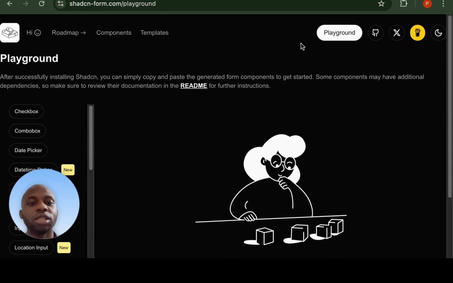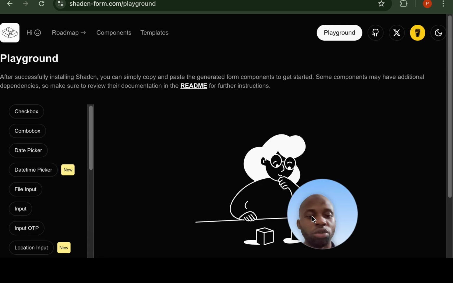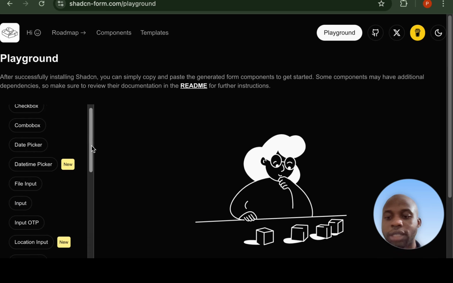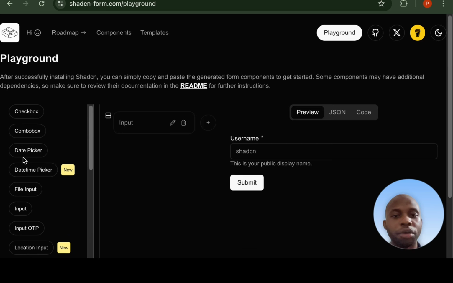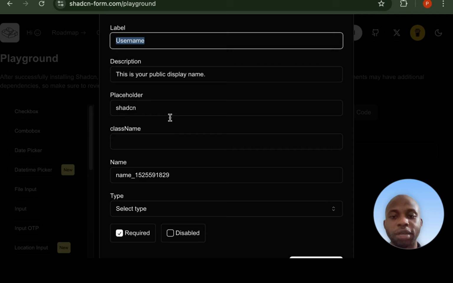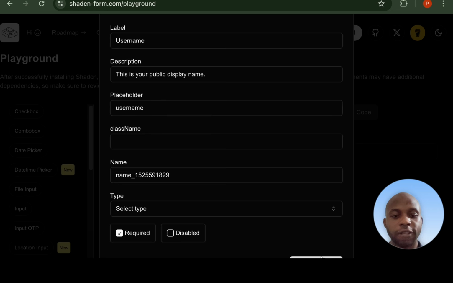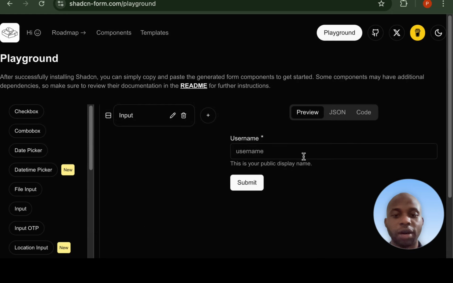For example, this is the playground. If you go through this playground, you see, okay, let's make things happen here. Now let's assume I want to build my form. Here is the input. I choose the input. Now the input is here. Let's say this is the username, and then I can edit my input here. Here I can add the placeholder to be username. I can save this. It's username now.